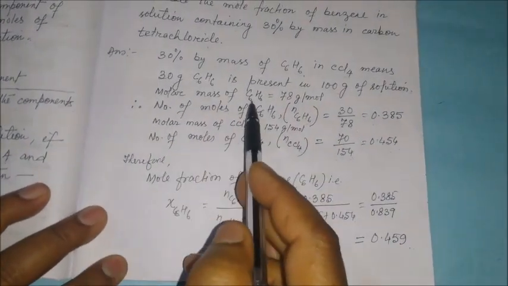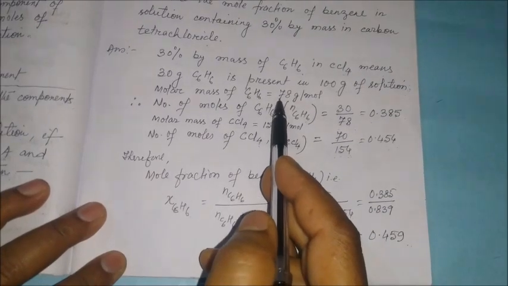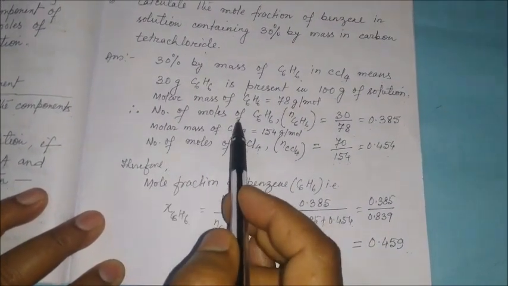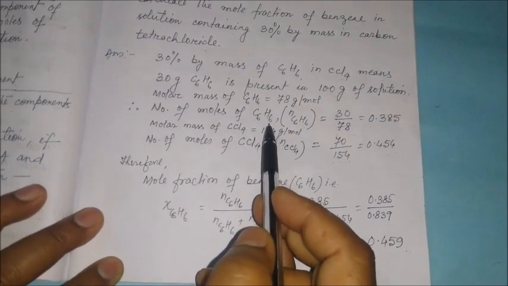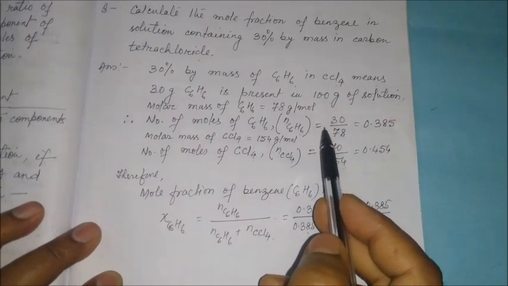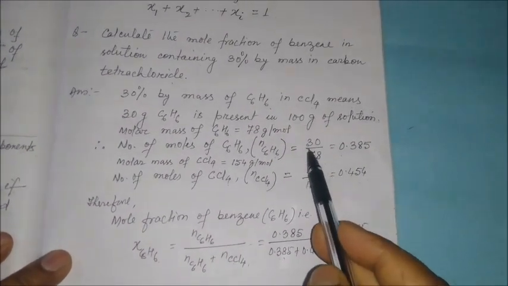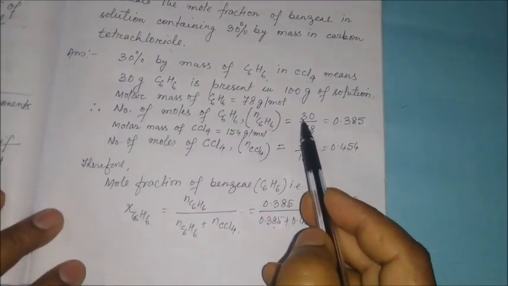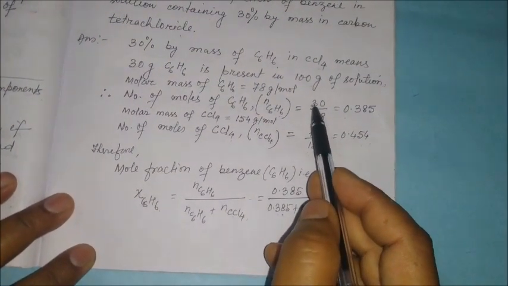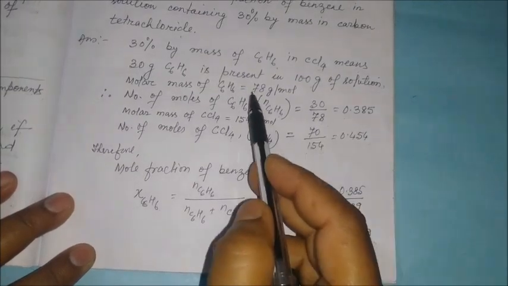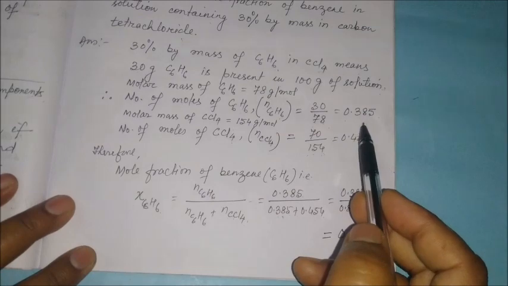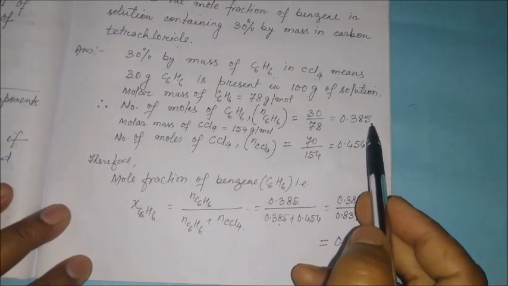Now the molar mass of C6H6 is 78 gram per mole, and therefore the number of moles of C6H6, that is benzene, is equal to 30 divided by 78. 30 here is from the given 30%, and 78 is the molar mass of benzene. Then the value comes to 0.385.